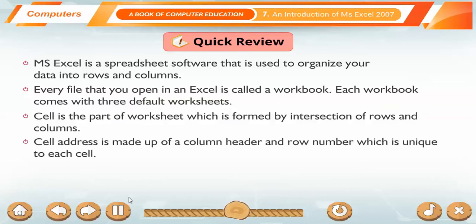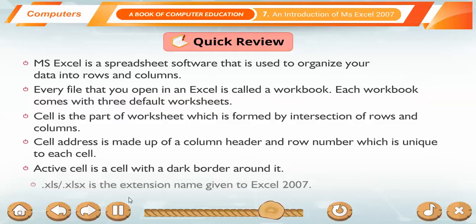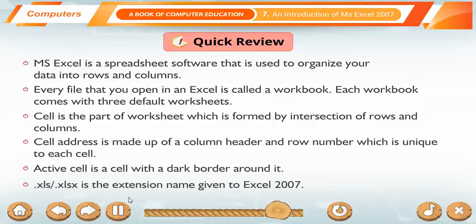Cell address is made up of a column header and row number which is unique to each cell. Active cell is a cell with a dark border around it. .xls or .xlsx is the extension name given to Excel 2007.